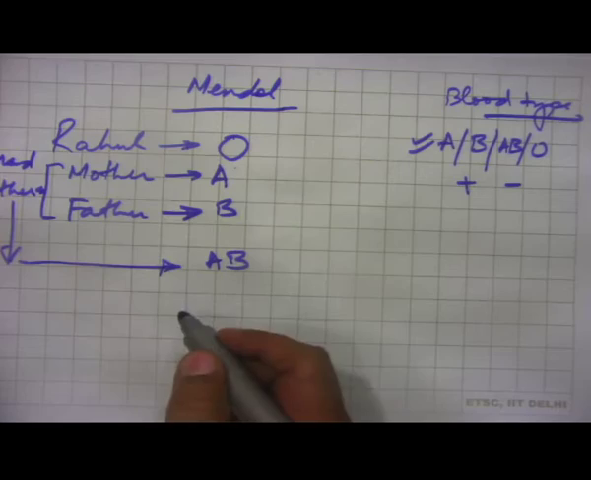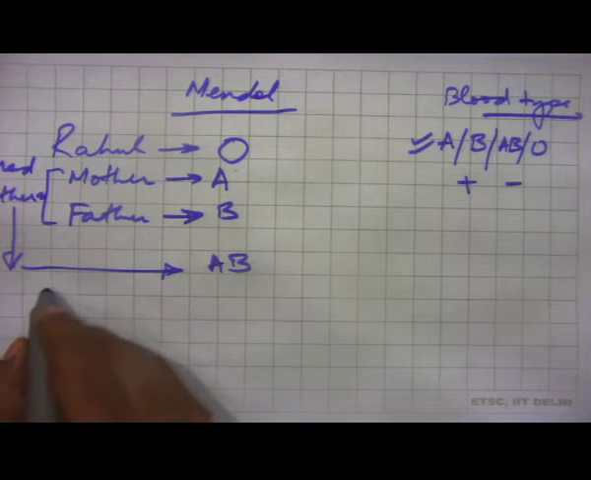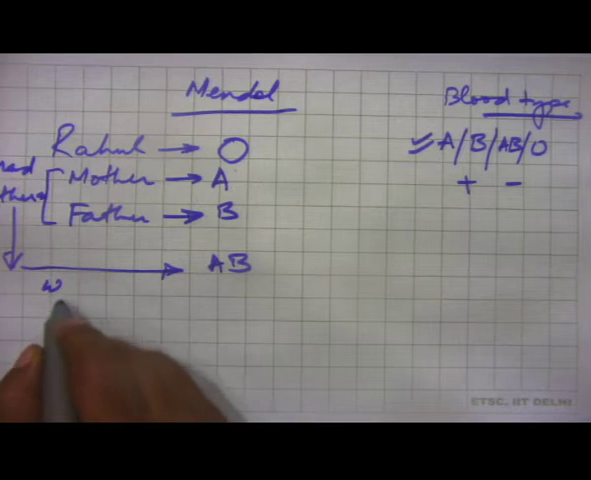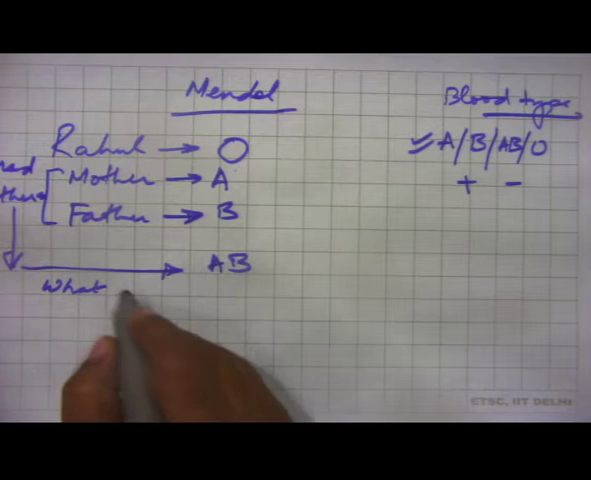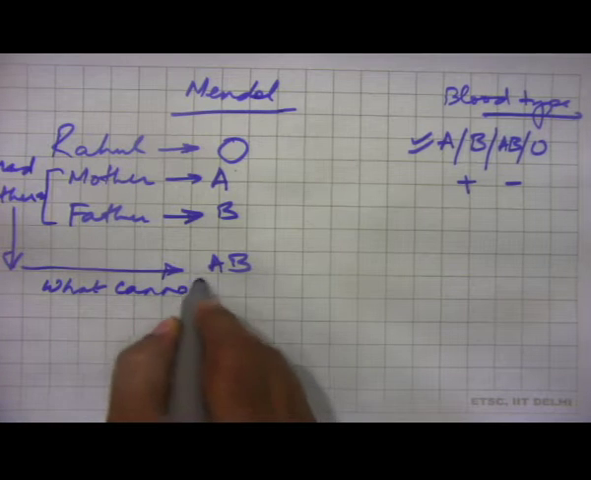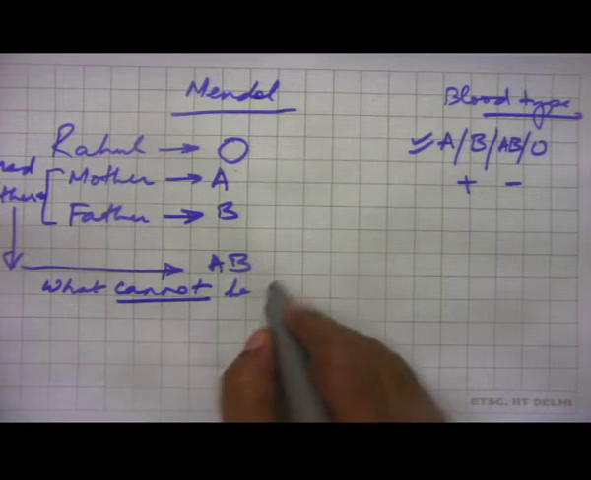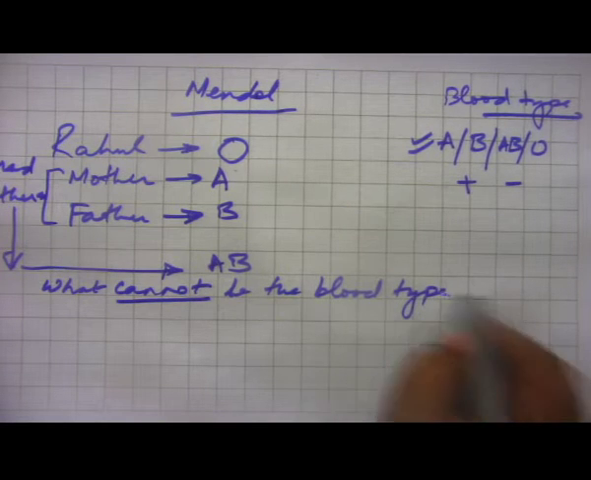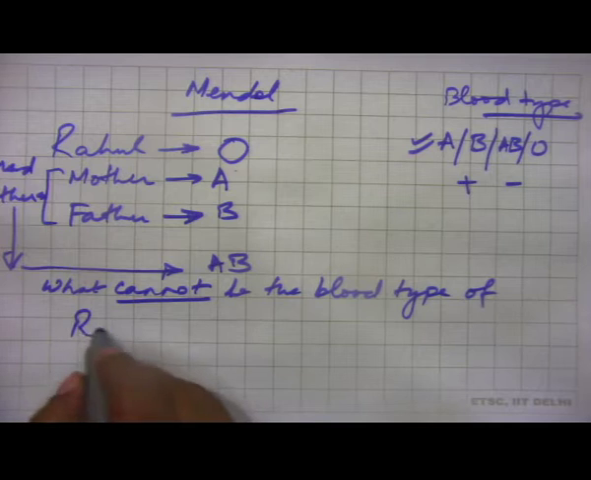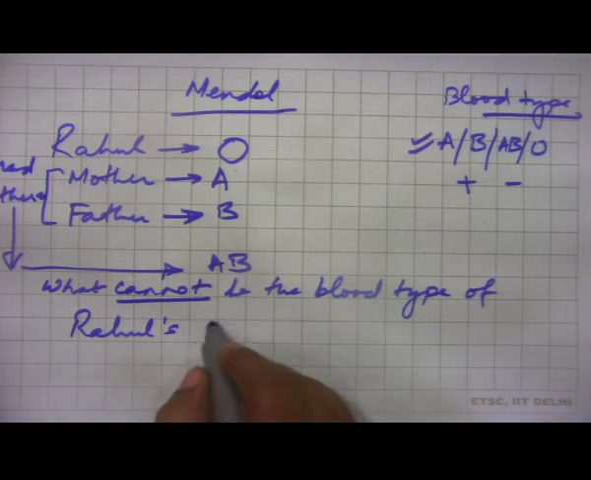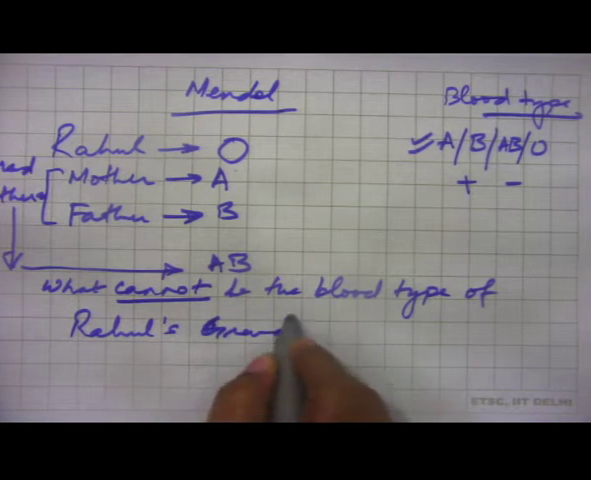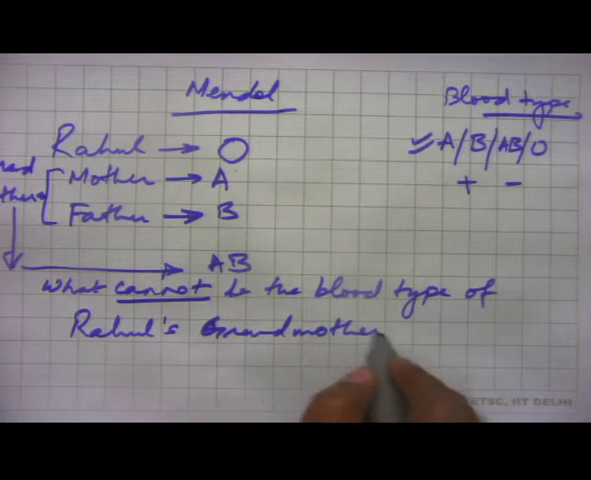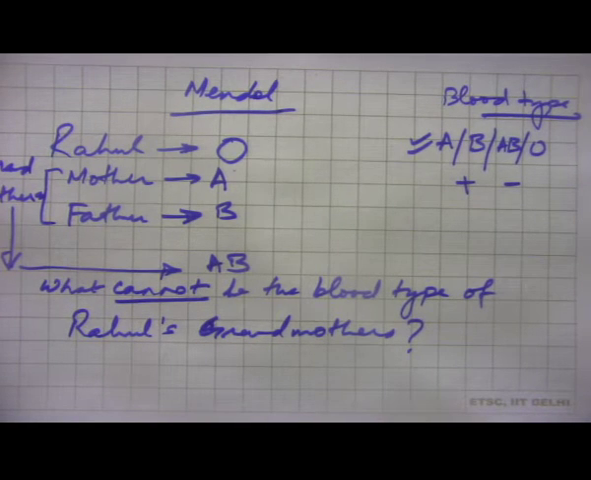So, let us try to answer the question because it is easier to do for conceptual understanding. What cannot be the blood type of Rahul's grandmothers? How do you solve this?